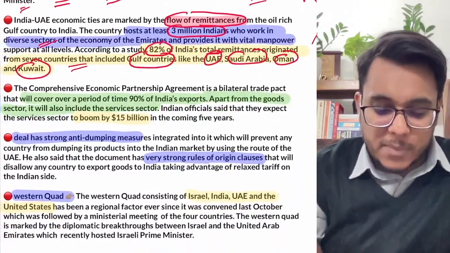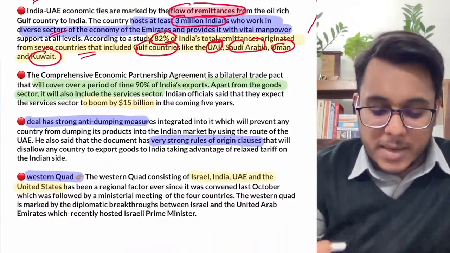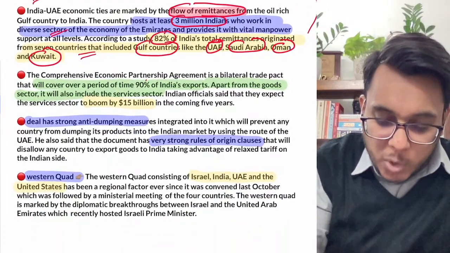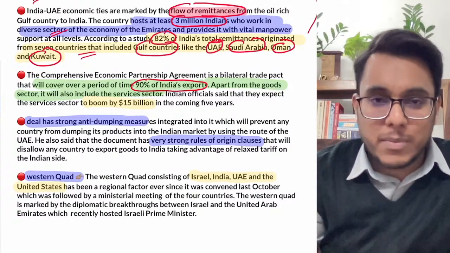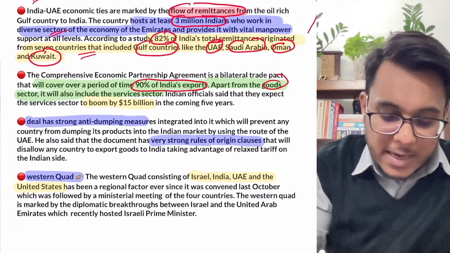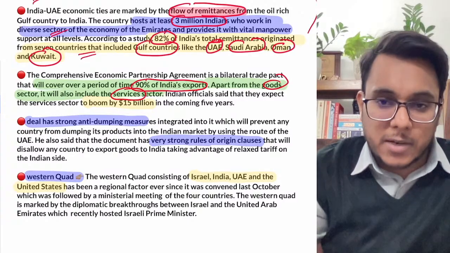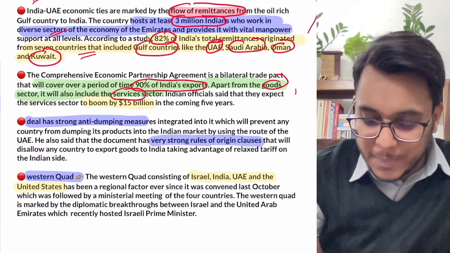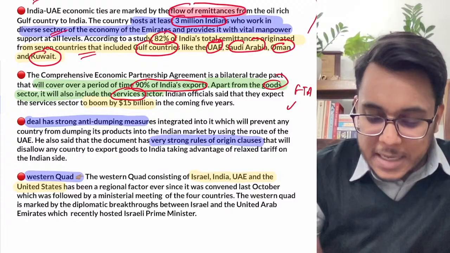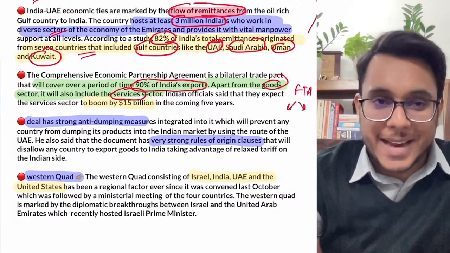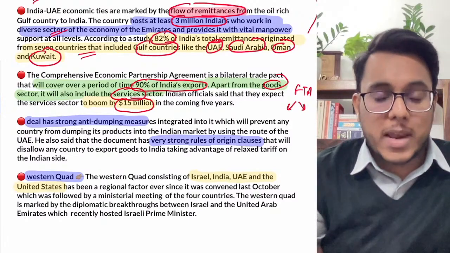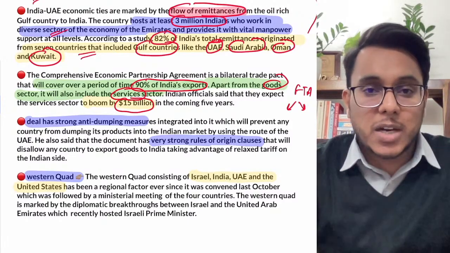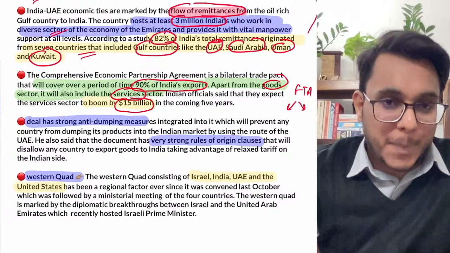Now it has been provided that this CEPA will cover more than 90% of India's exports to the UAE. It will be covering goods as well as services. Is it clear? And it has been provided that by signing this FTA, India's trade with the UAE will get a boost, a boom of $15 billion. Okay, more than $15 billion additional trade between India and UAE will happen here.